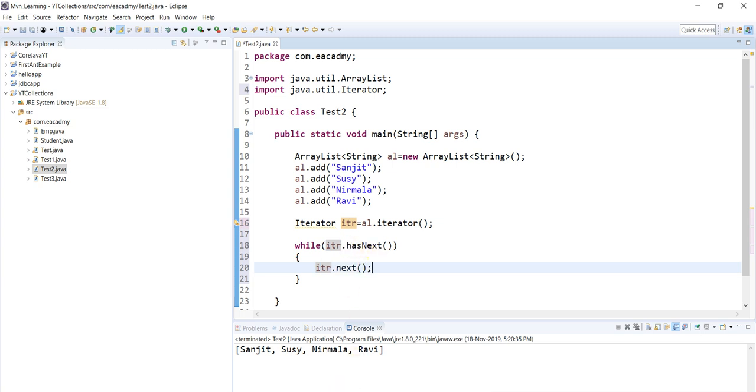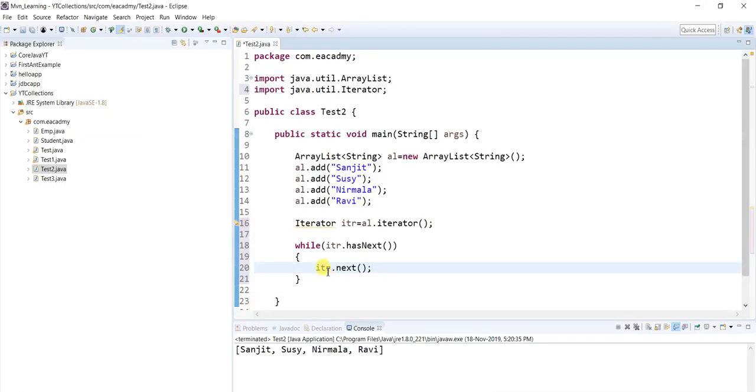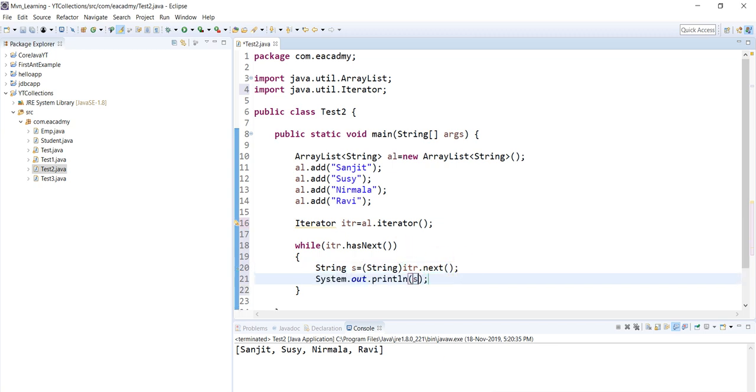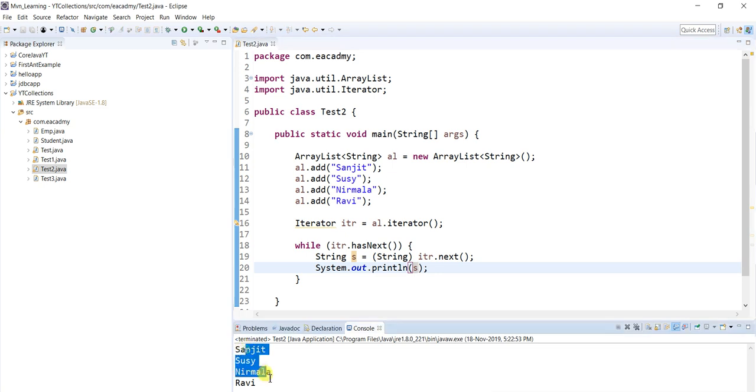I already told while giving the theory, the next method returns Object. So you have to typecast to the string. So let me typecast to the string and catch it in a string variable. Now you will print this string. So if you go here, play it, see, I am getting the output, right?